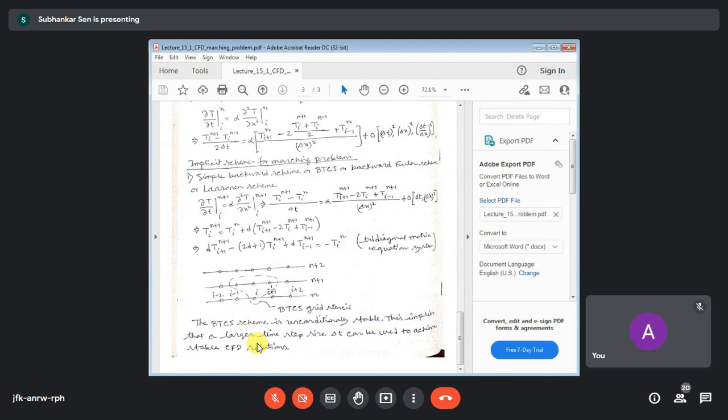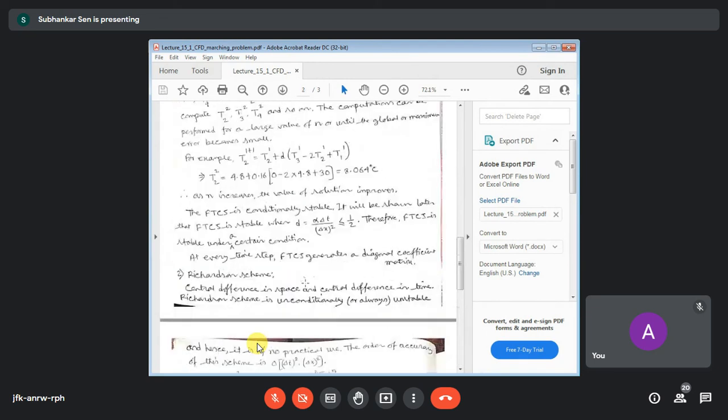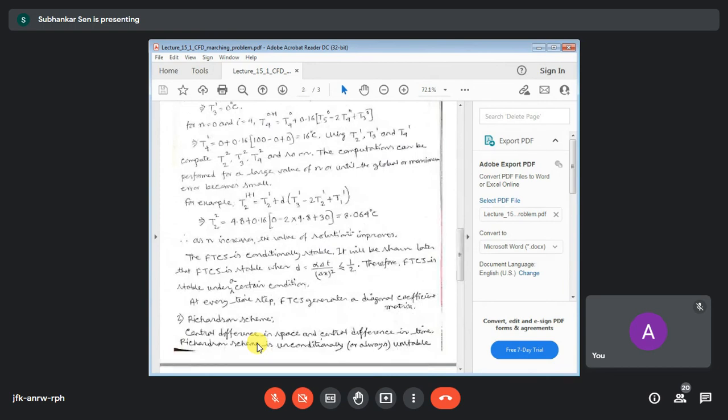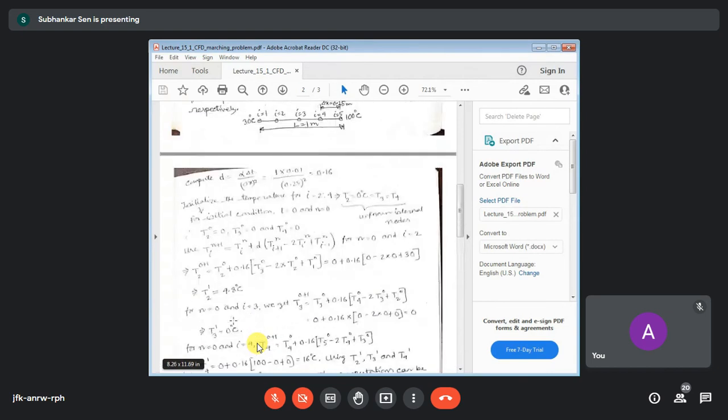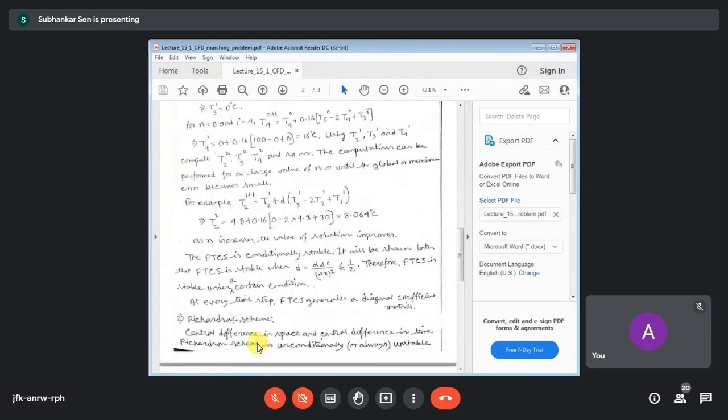When we are talking about the explicit scheme, we always have to satisfy some stability condition. If we cannot satisfy the stability condition, we get meaningless results, or sometimes we may not get a result at all. For this particular example, you have to satisfy the grid Fourier number, also known as the diffusion coefficient.